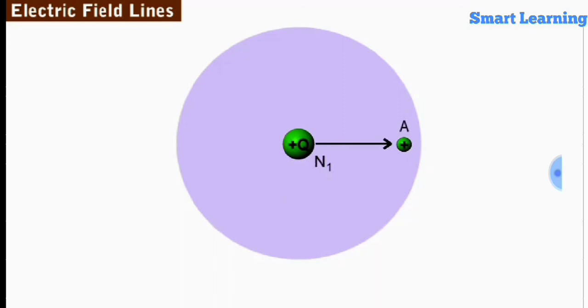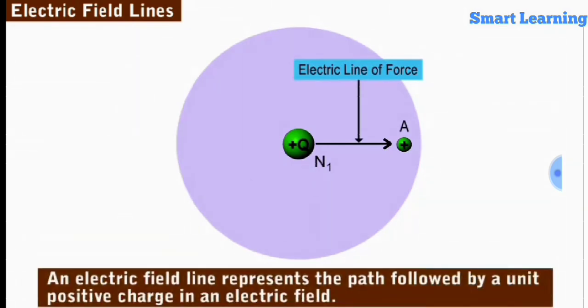Thus, path N1A represents an electric line of force or an electric field line. An electric field line represents the path followed by a unit positive charge in an electric field.